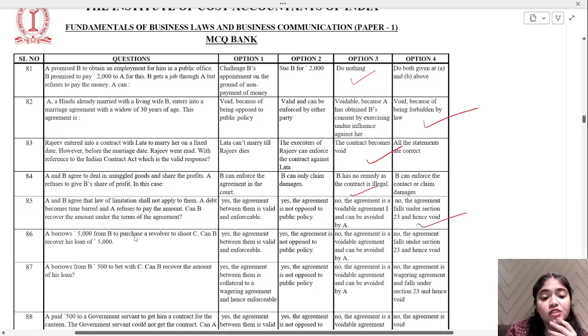A borrows 5,000 from B to purchase a revolver to shoot. Can B recover his loan of 5,000? Can you do it? No. Why you can't do it?